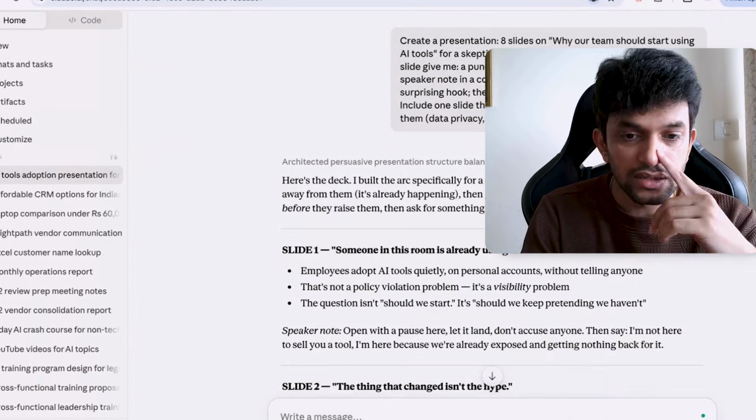Cool. Now see, in ChatGPT the model is selected automatically. ChatGPT decides whether it's a complex task and what type of model it has to use. You cannot choose models here. But in Claude, you can choose the model. I can use Fable 5 also. Right, here it is using Opus 5.